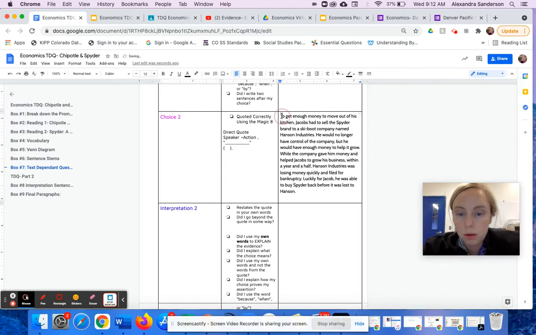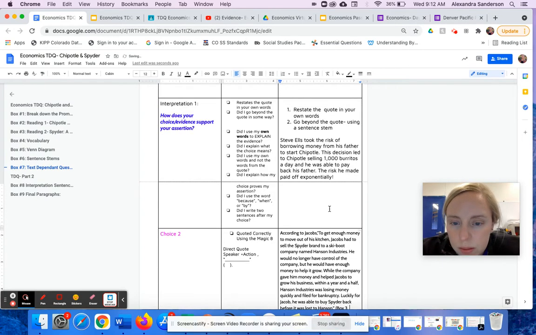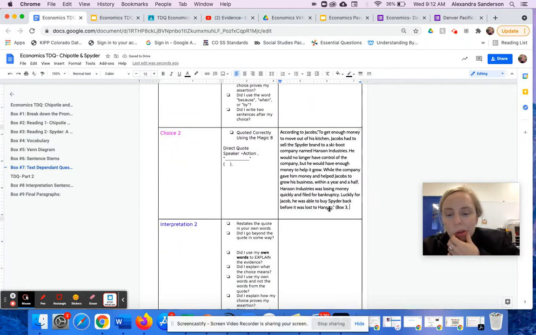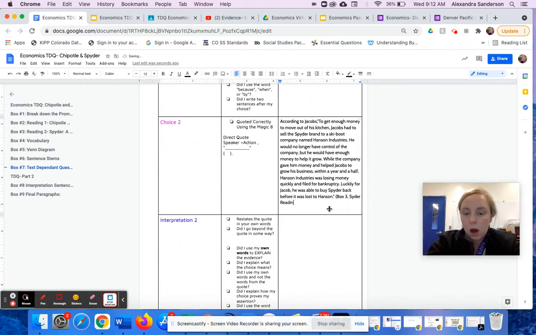So here's my quote. I'm going to say according to the reading, according to Jacobs, because Jacobs is the head of Spider. So I'm just going to say his name. According to Jacobs, and then I put it in quotation marks. And I'm going to cite it. Box 3. Is it box 4? No, it's box 3, Spider reading. Okay, so that's my quote. It's all about the risk that he took selling his company and then having to buy it back.